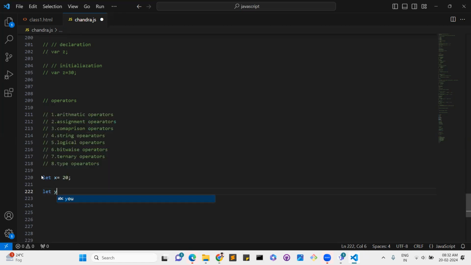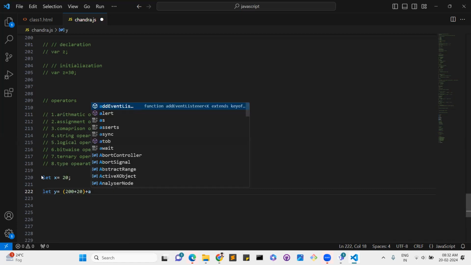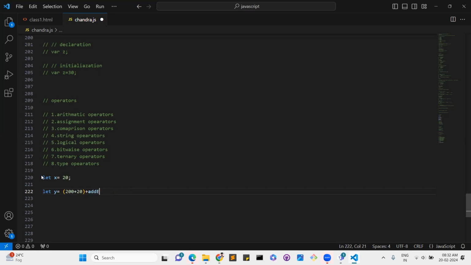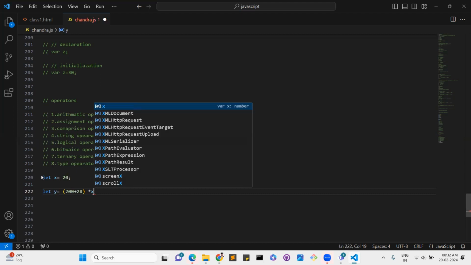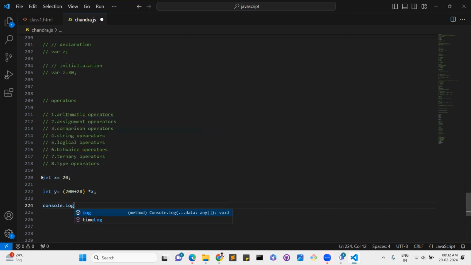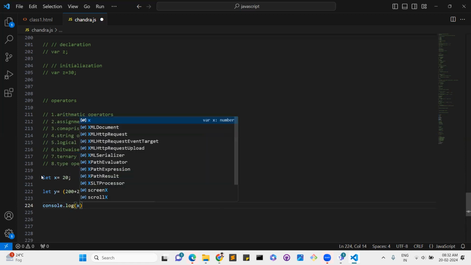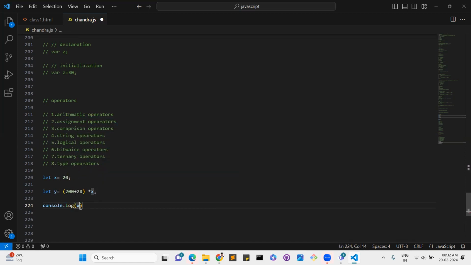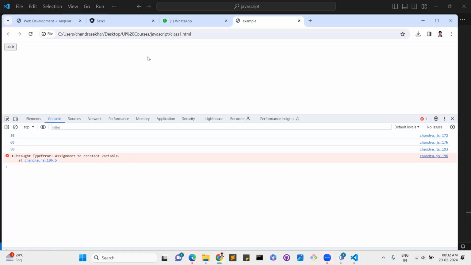Let y equal to 1 plus 20. That is one operation.